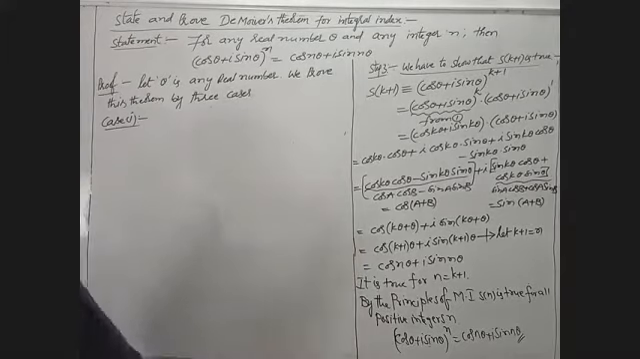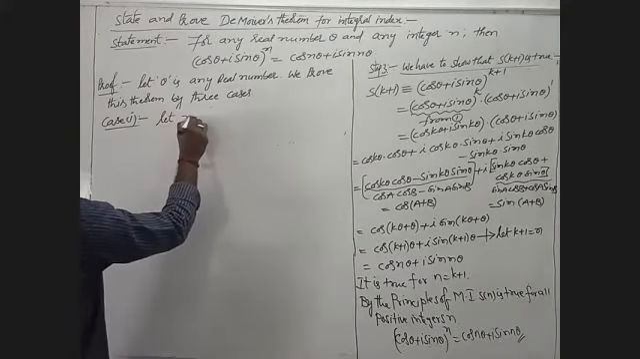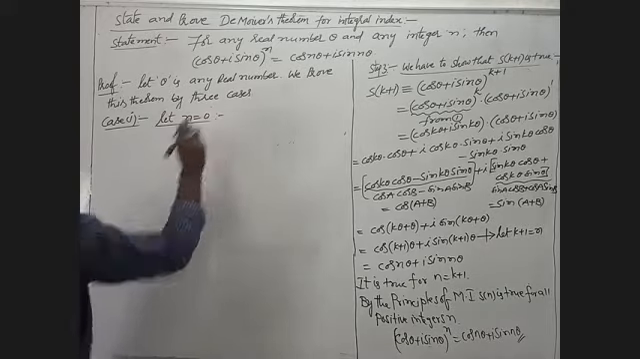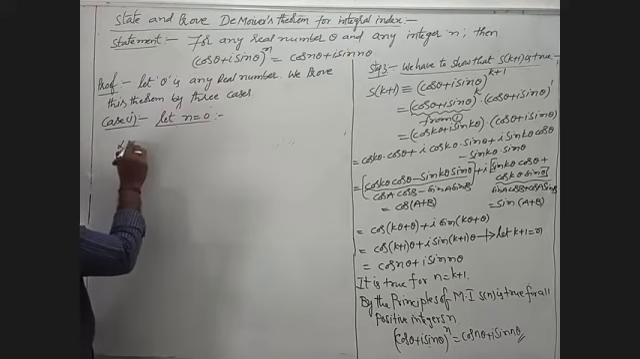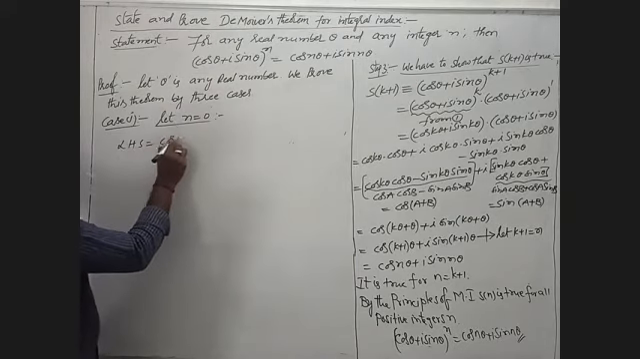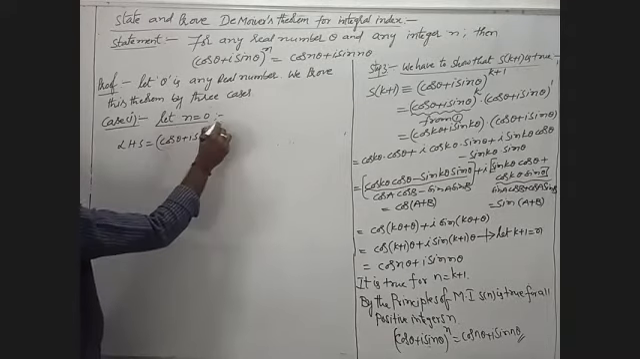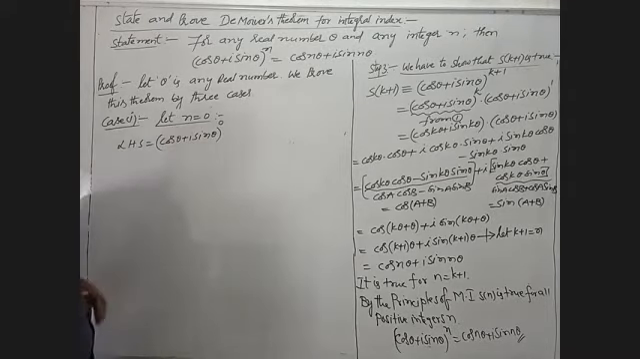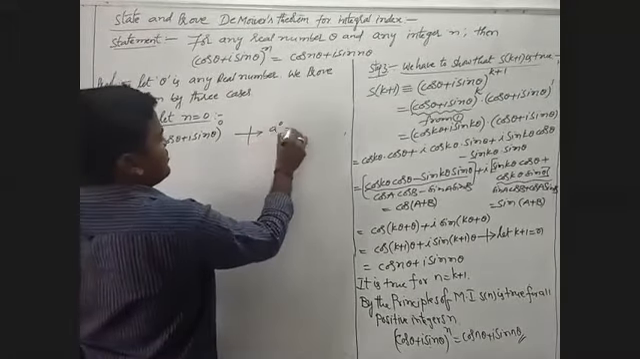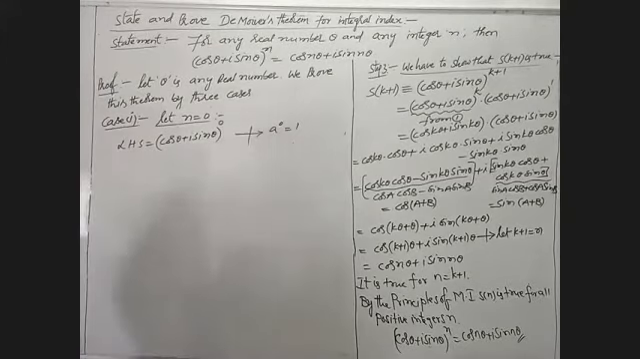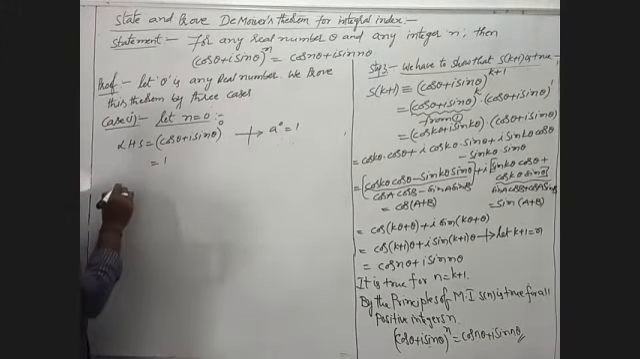What is the second case? Here we take n is equal to 0. This is the second case we will take. First I will take the LHS value. I have to write (cos theta plus i sin theta) whole power n, where n is 0. Already we know the formula: anything to the power 0 is 1. Here also (cos theta plus i sin theta) whole power 0 is 1.